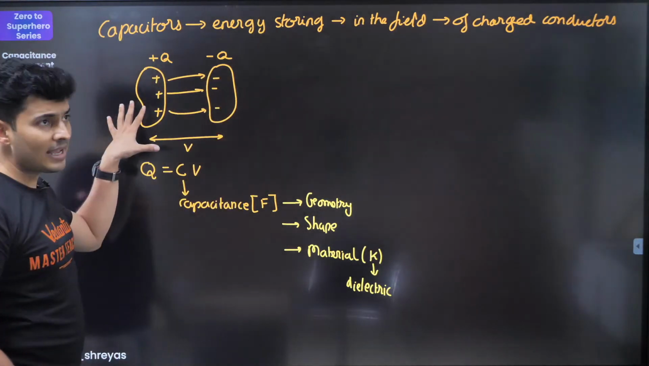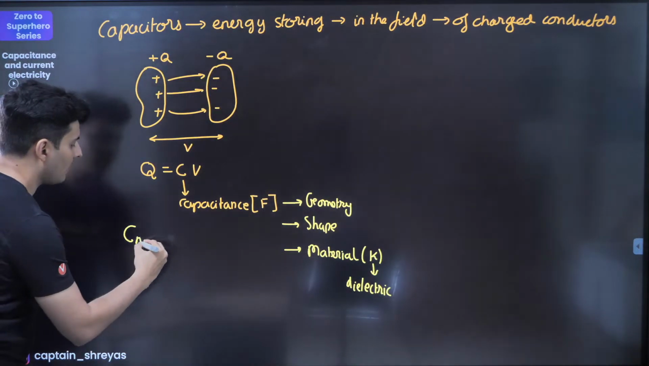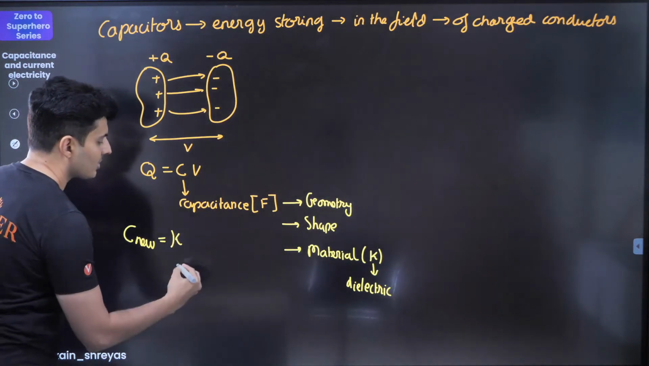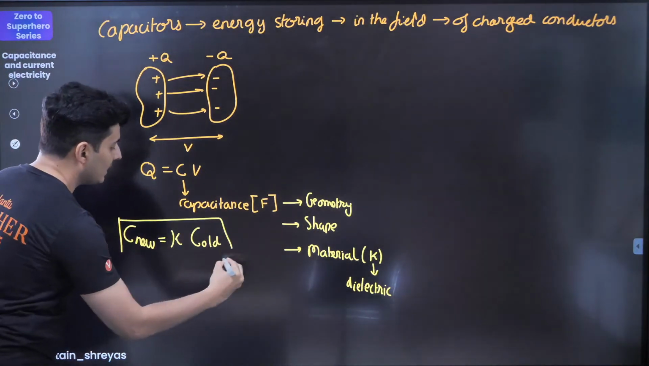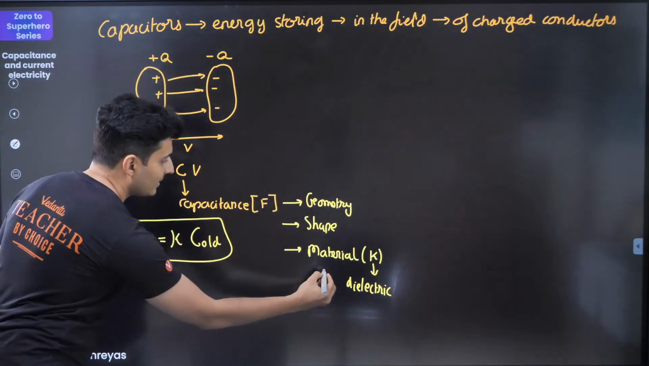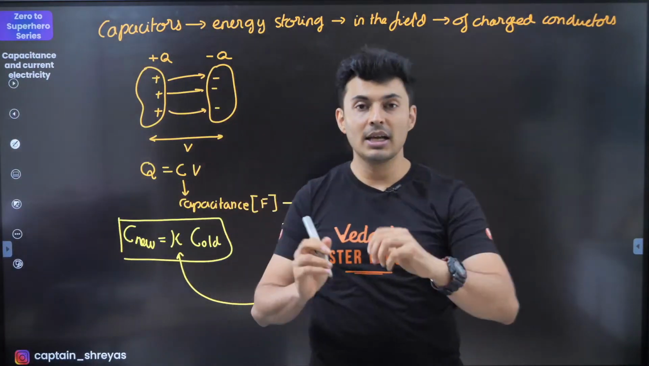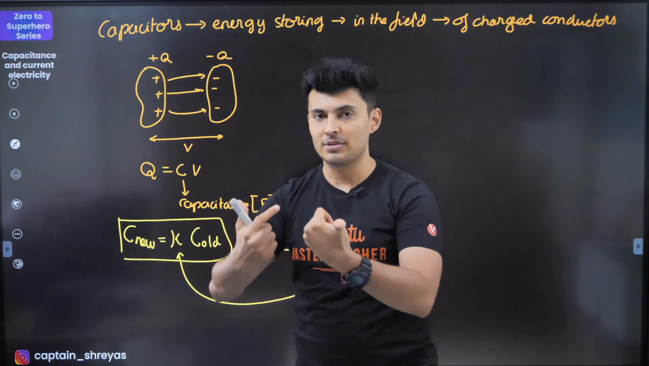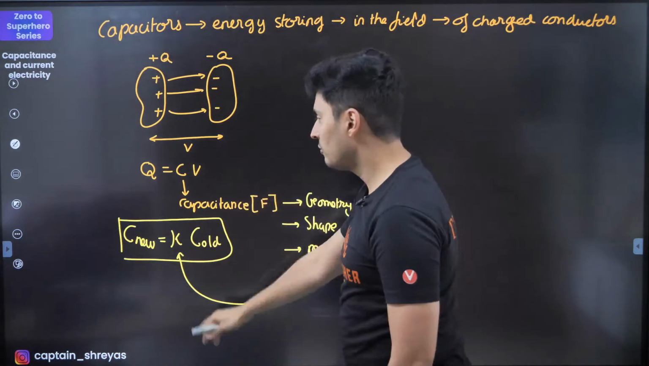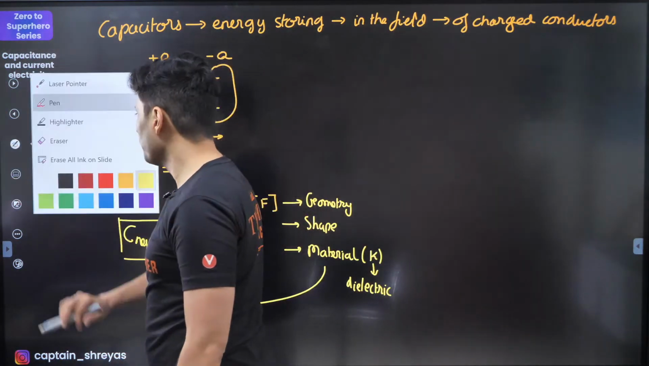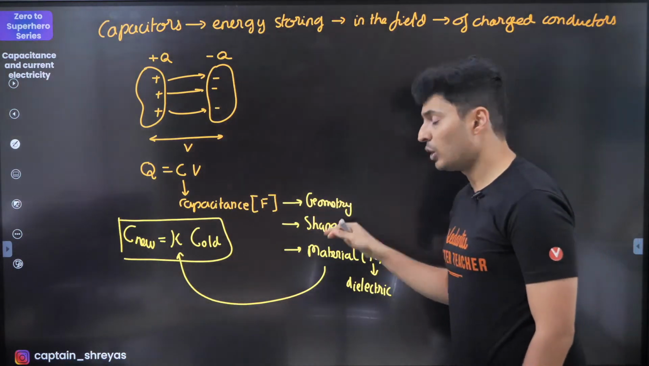And when you add anything inside, completely fill it, you will see that the new capacitance is K times the old capacitance, where you fill it completely with this medium. So when you fill completely the space between the two plates, it always increases K times. If you put a material of constant 5, it will increase 5 times. Very, very important. Now, having said this about the capacitance, let's also talk about geometry and shape.